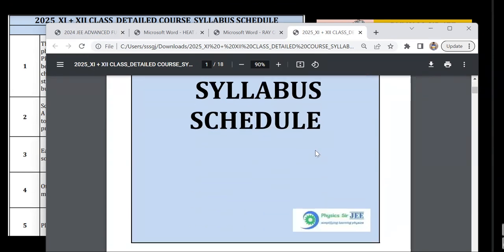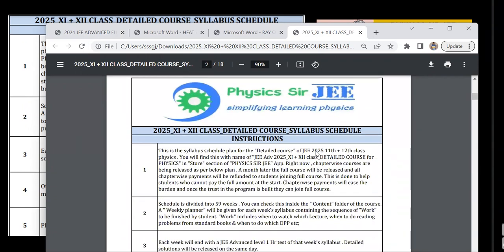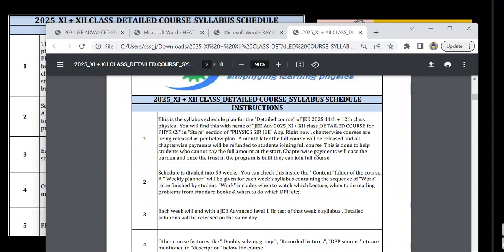This is the syllabus schedule for 2025, a detailed 60-week plan. These are the instructions, as I already showed in the slide. This is the syllabus schedule plan for the detailed course of JEE 2025, 11th plus 12th syllabus physics. One month later, you will find this. Right now, you will not find the full course payments. You'll find only chapter wise parts of it after this video is over. You'll find it with this name later once I merge it into the full course in the physicssirjee app.